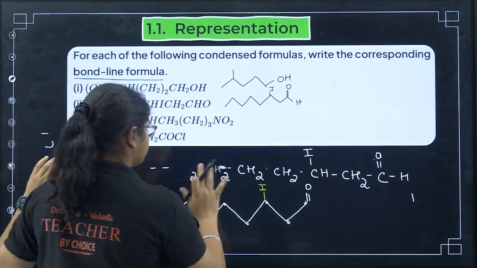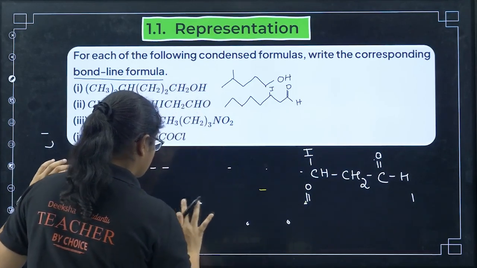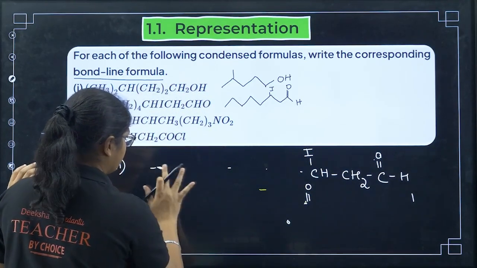Yes, let's move to the third question, and the fourth one I will give you as homework. All of you should try it. Okay.